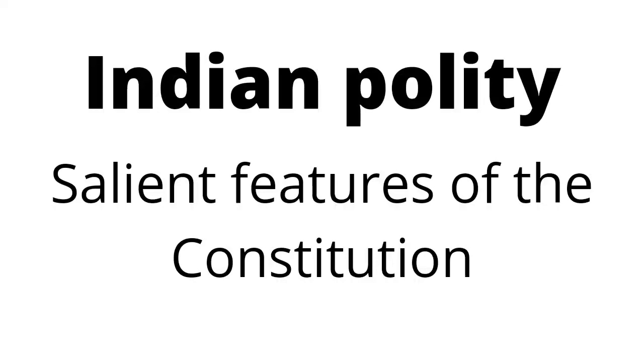Number 12. Universal adult franchise. The Indian Constitution adopts universal adult franchise as the basis of elections to the Lok Sabha and the state legislative assemblies. Every citizen who is not less than 18 years of age has a right to vote without any discrimination of caste, race, religion, sex, literacy, wealth, and so on. The voting age was reduced to 18 years from 21 years in 1989 by the 61st Constitutional Amendment Act of 1988.